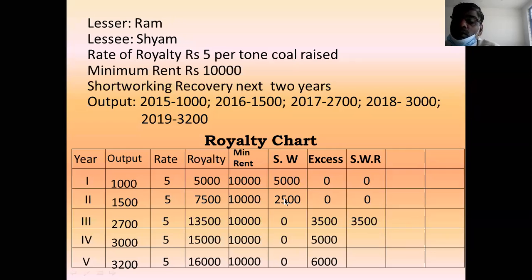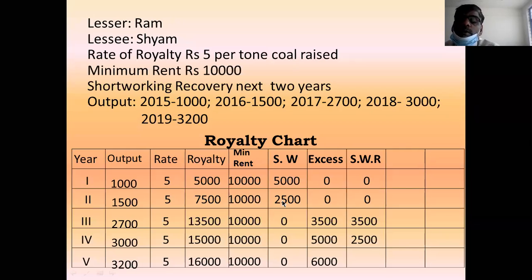And this second 2,500 is the short working. This is to be recovered in the next 2 years, means third year, fourth year. In the third year, there is no possibility because the excess amount is already exhausted. And in the fourth year, 5,000 is the excess. Out of 5,000, you recover the full 2,500. This is called floating period. Previous problem was fixed period of recovery. This is the example of floating period of recovery. 2,500 recovered.